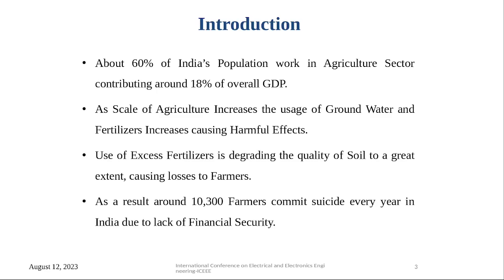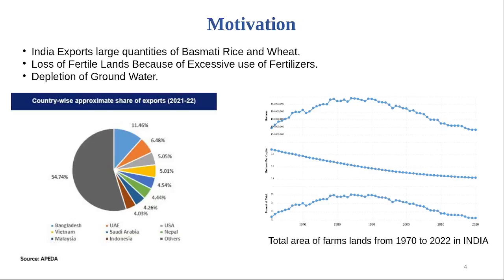Plus, if we look at the agriculture sector right now, it has already been causing the degradation of land due to excess use of fertilizer, due to which the farmers lose the quality of the soil, and thus they lose the quality of the crop. So as a result, around 10,000 farmers commit suicide every year in India due to lack of financial security.